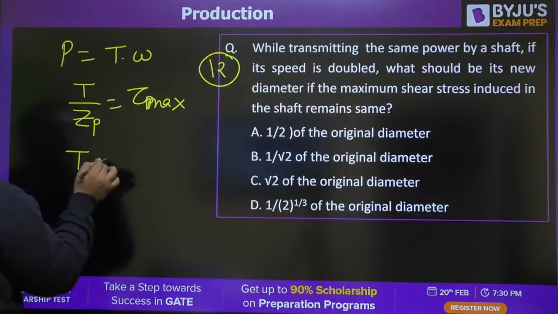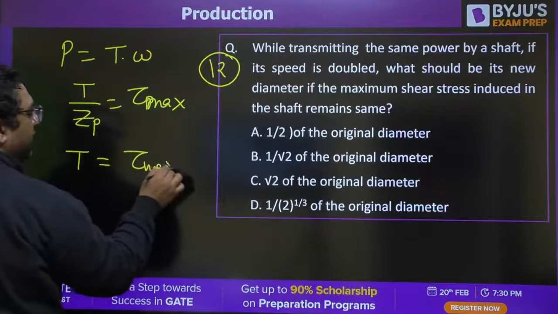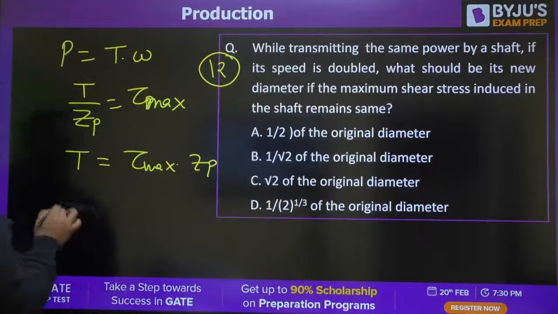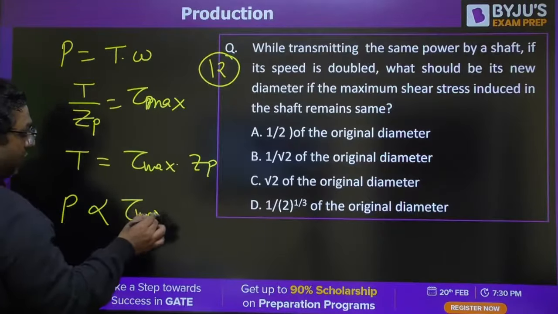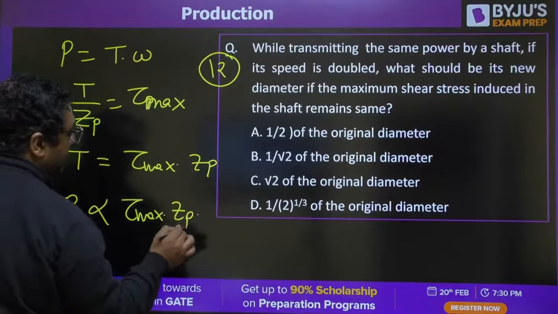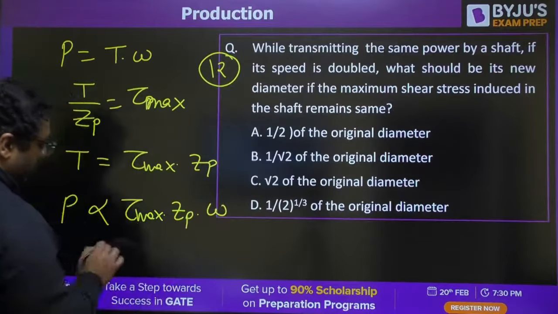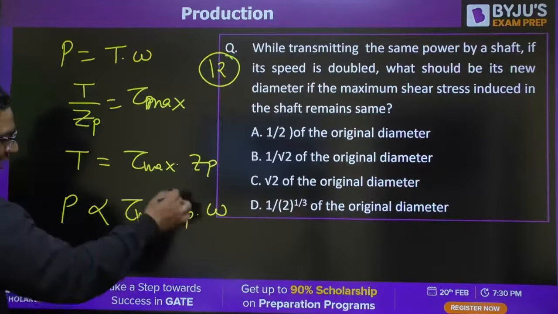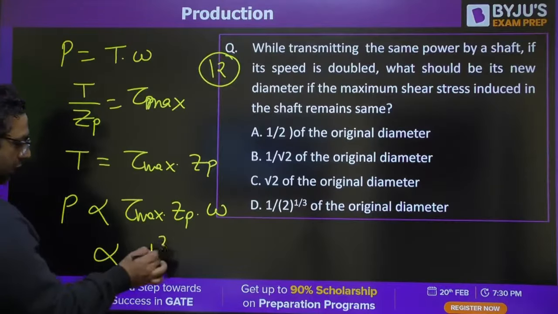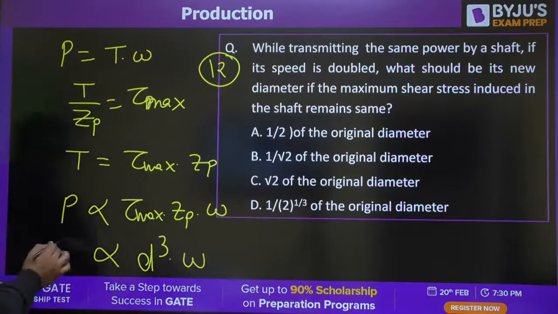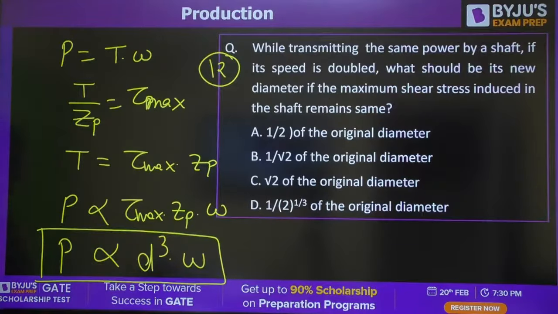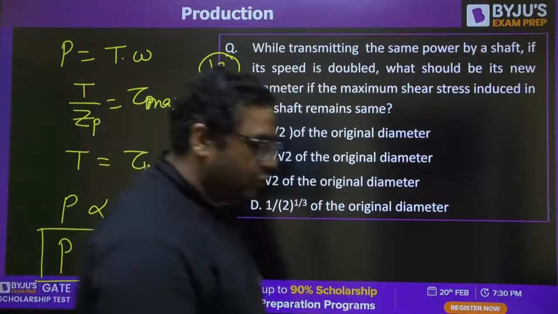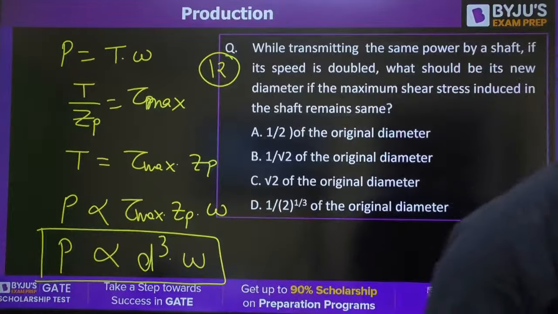So you can write T as tau max into ZP. So power is directly proportional to tau max into ZP into omega, where ZP is pi by 16 d cube. Use this relation to find the answer.